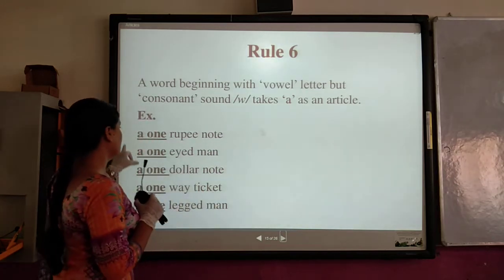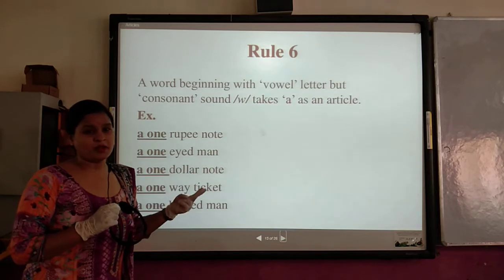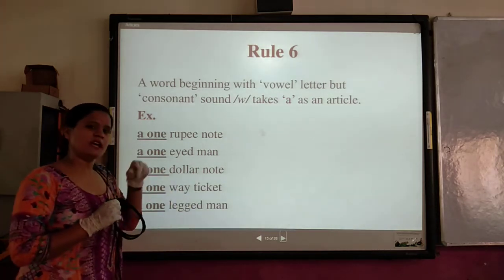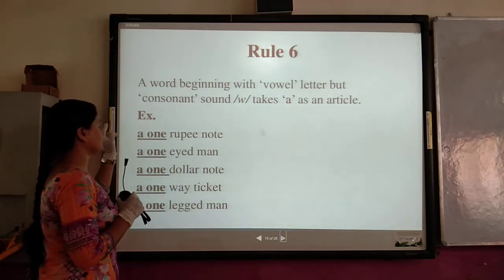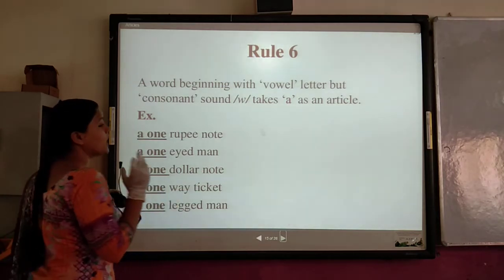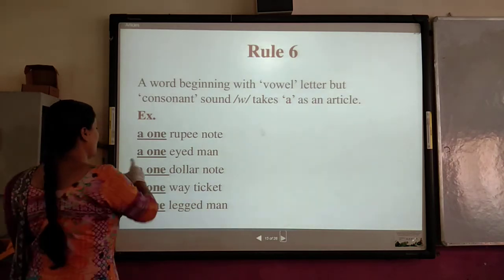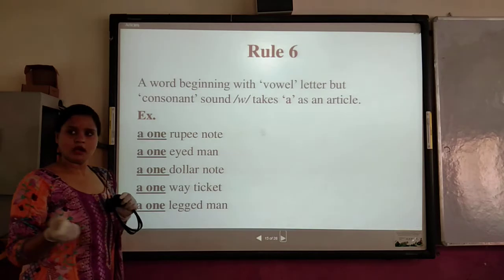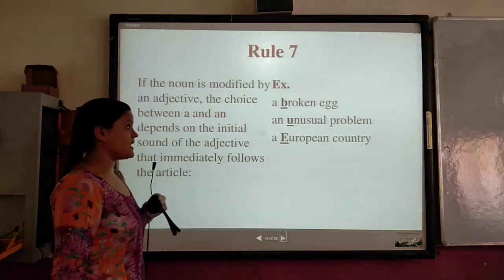Okay. See, "a one rupee note". It is not "an one rupee note". If it were "ones rupees note", then only we could write "an" here. This time its pronunciation is "won rupee note". That's why we use "a one rupee note", "a one-eyed man", "a $1 note", "a one-way ticket", "a one-legged man". Understood? Okay. Next, rule number 7.